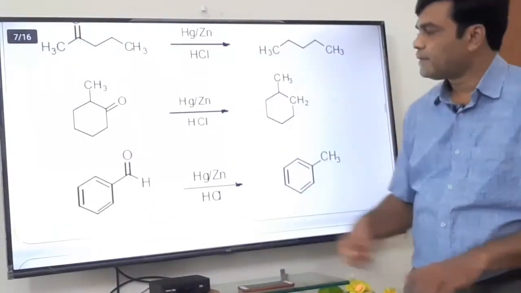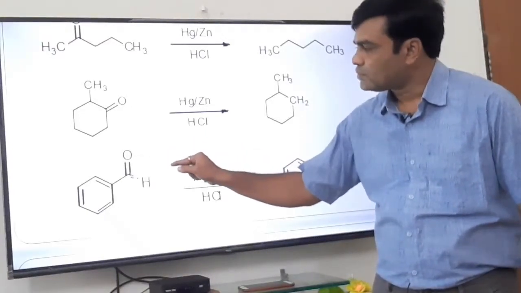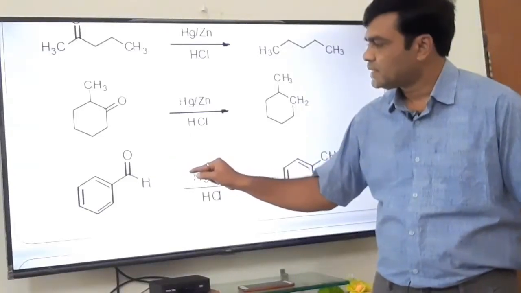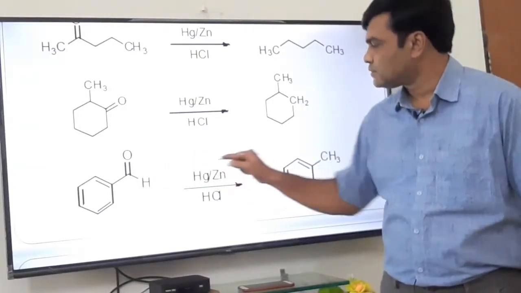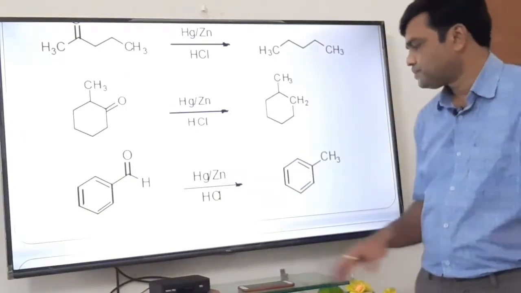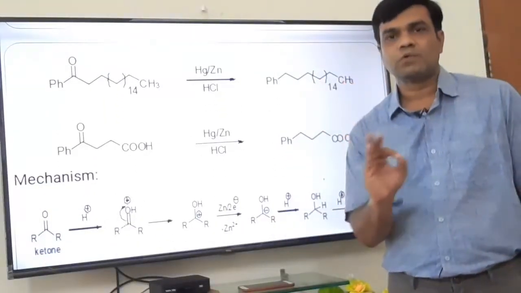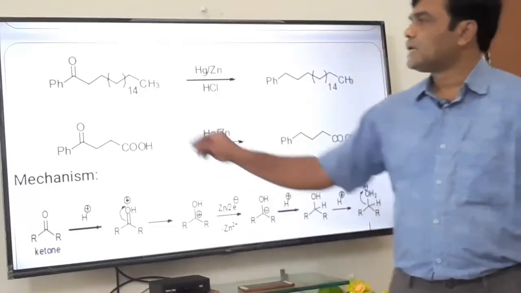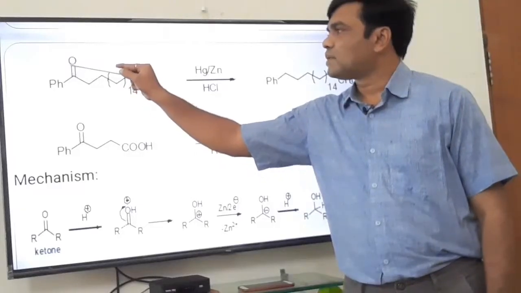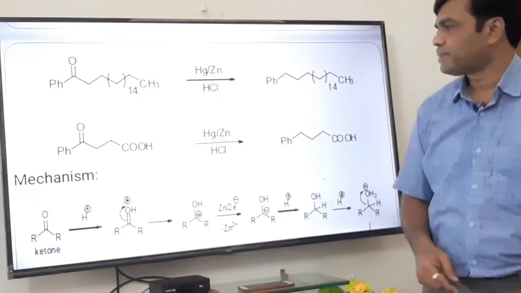See, this is benzaldehyde. On reaction with Clemmensen reagent, this C double bond O is converted to CH2. So CH2 and this H is already there, means CH3. So the benzene ring, phenyl ring, is attached to CH3, that is methylbenzene, that is toluene. But you have to remember that you have to convert the C double bond O to CH2 only. Here, whatever may be the long chain, don't worry about that. Convert this C double bond O to CH2. The remaining will remain as it is.